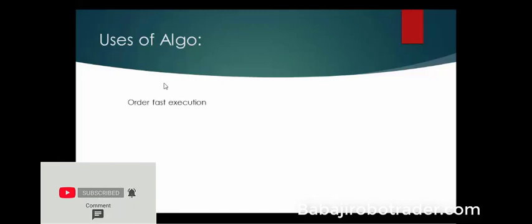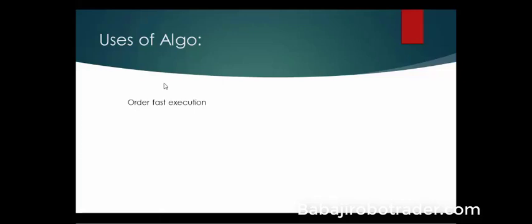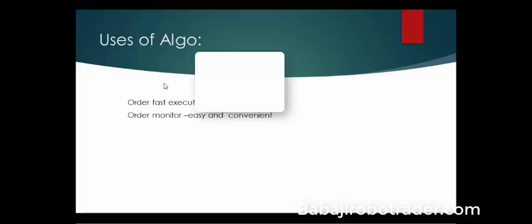The first thing, the uses of algo. First one is order execution speed. When you compare with humans, algos are much faster in executing orders. Then the second is easy order monitoring and management. Say for example, if you have taken a Bank Nifty 1 lot buy, then after that you want to keep some target and stop loss. We can predefine both the target and stop loss, so the order monitoring is easy and convenient.